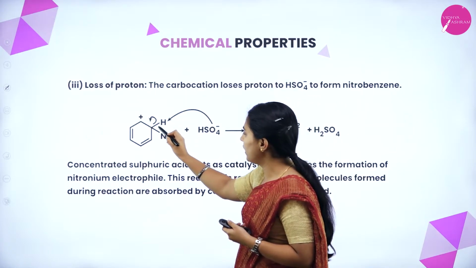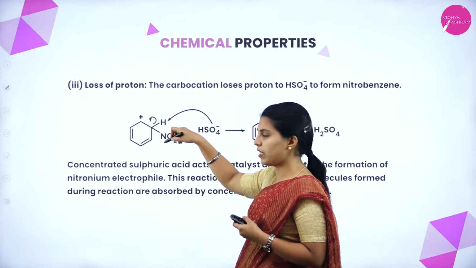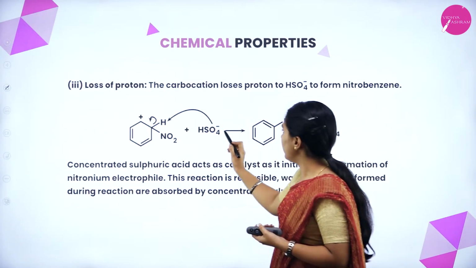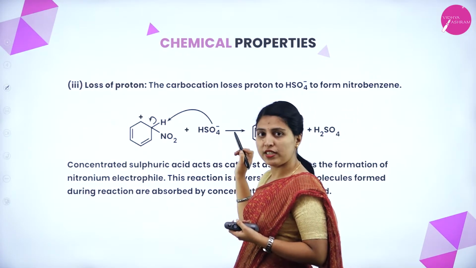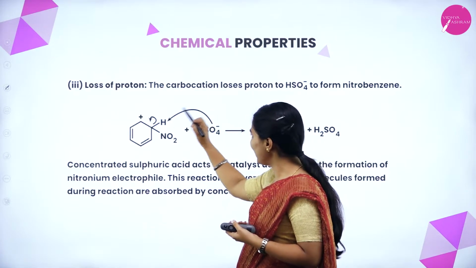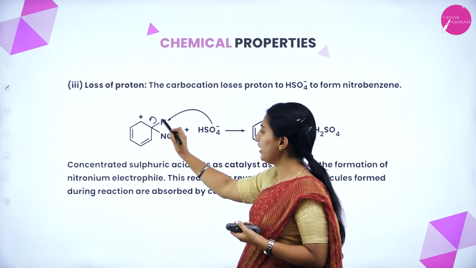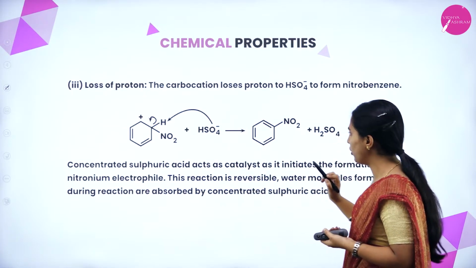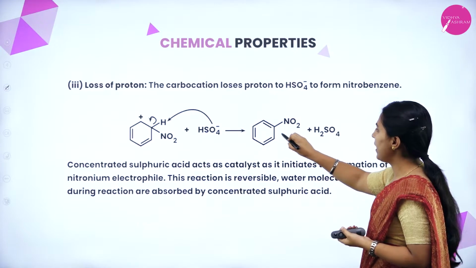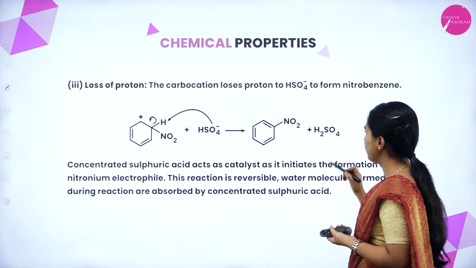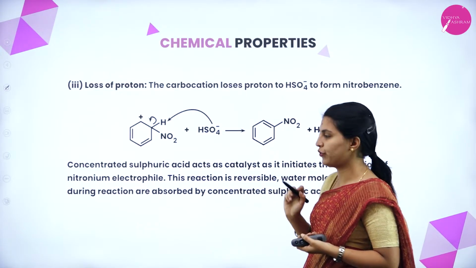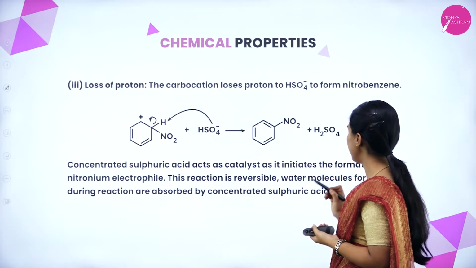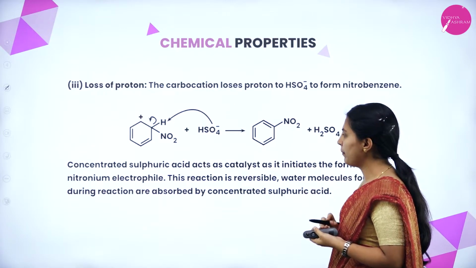Loss of proton: here already fewer electrons are present, that will be decreased by the proton, and here an electron rich species is present because it is a nucleophile. Due to this nucleophile, the electrons will move to the arenium ion, then it will form nitrobenzene with the liberation of H2SO4. Concentrated sulfuric acid acts as a catalyst as it initiates the formation of the nitronium electrophile.